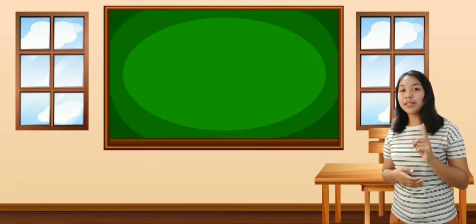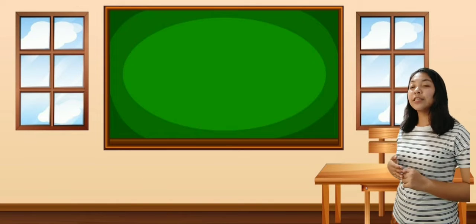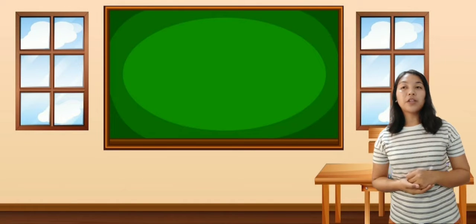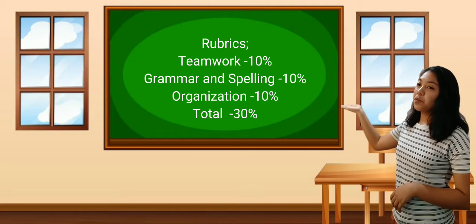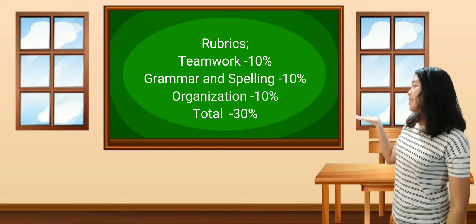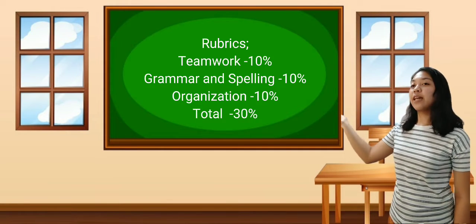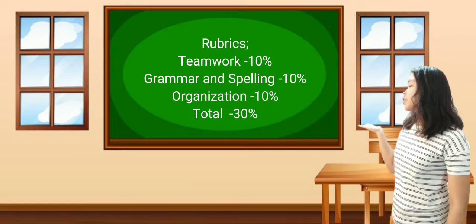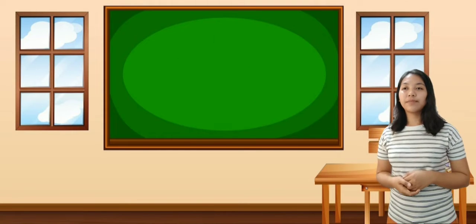One representative in each group will discuss their answers in front of your classmates. This is the rubric you need to follow: teamwork 10%, grammar and spelling 10%, organization 10%, for a total of 30%.